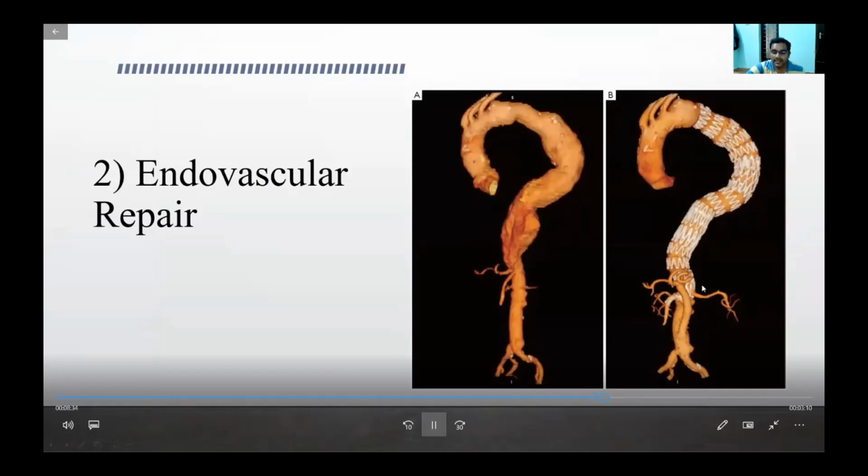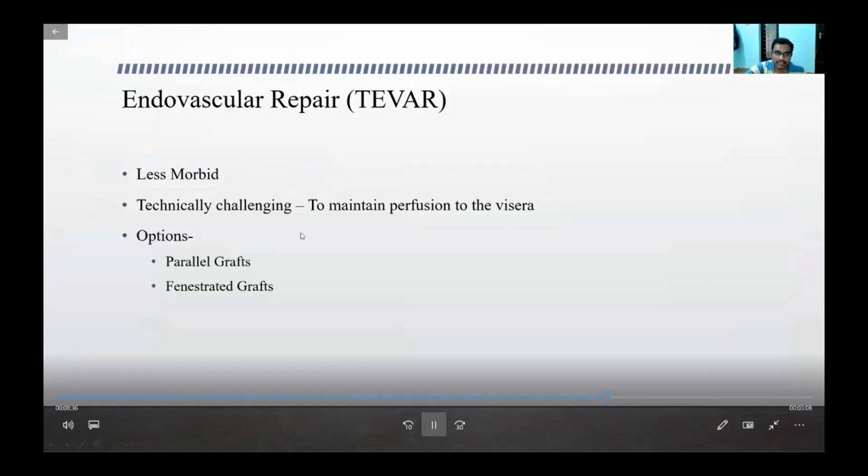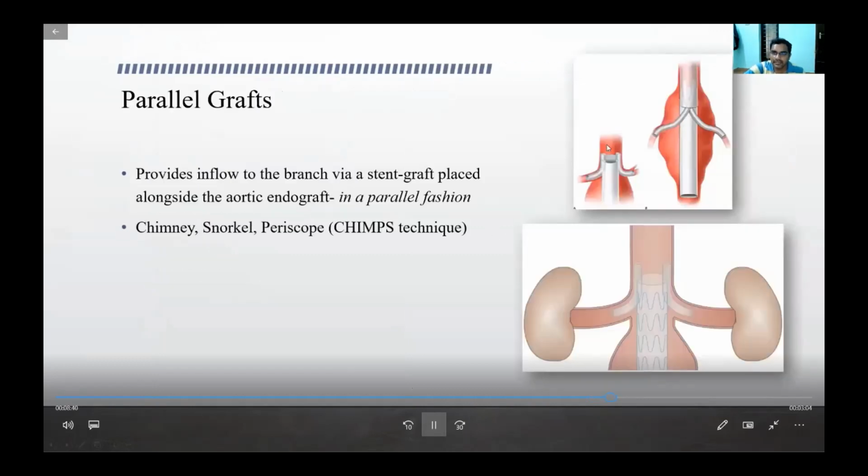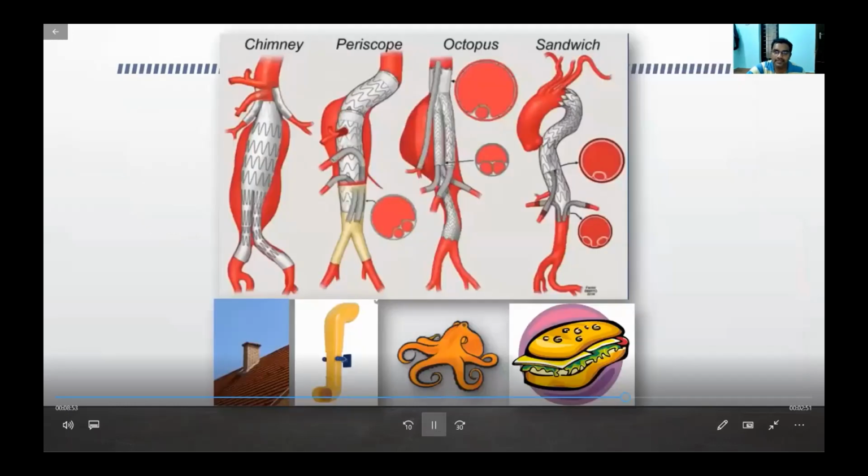So to prevent that, there are various techniques, something called parallel grafts and others called penetrator grafts. In parallel grafts, the main aortic stent graft is inserted, and along the sides of the stent graft, two other small stents are inserted into the renal arteries. So these two stents lie parallel to each other. That's why they are called parallel grafts.